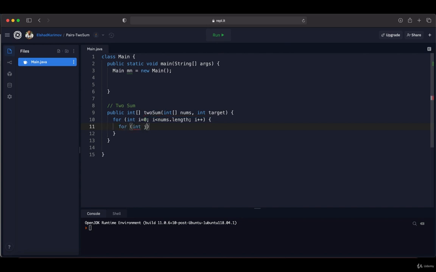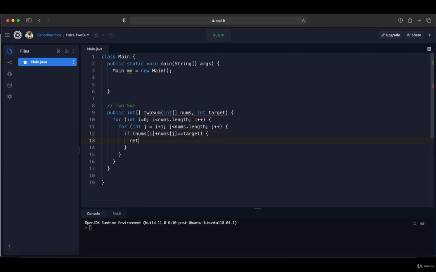int j, so it will start from i plus 1 because we need to take the next element. Then this one also will continue until the length of nums array, and it will be also increased by 1 in each step. So inside this loop, I'm going to check that if the sum of these pairs is equal to target, then we are going to return the index of these elements over here. So if nums[i] plus nums[j] equals target, then in this